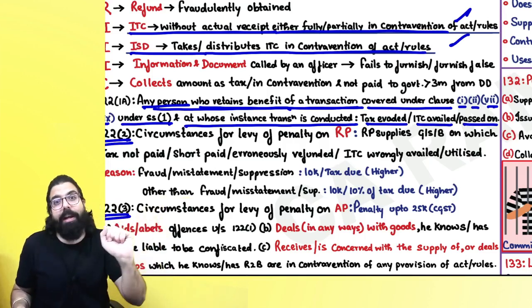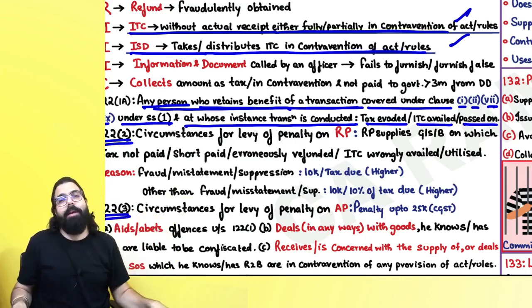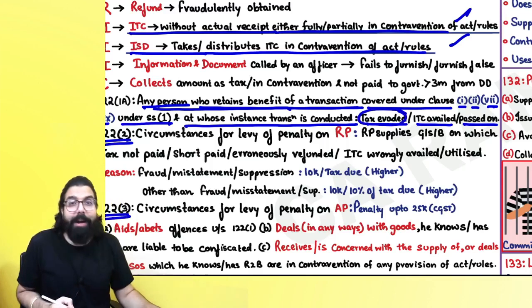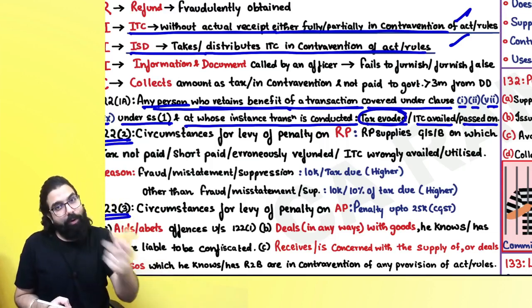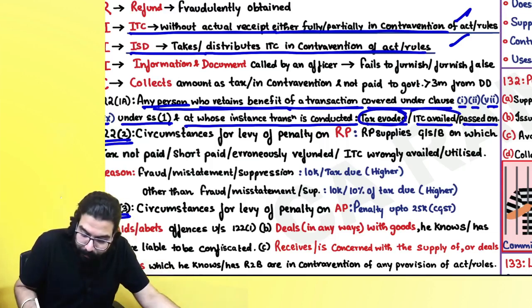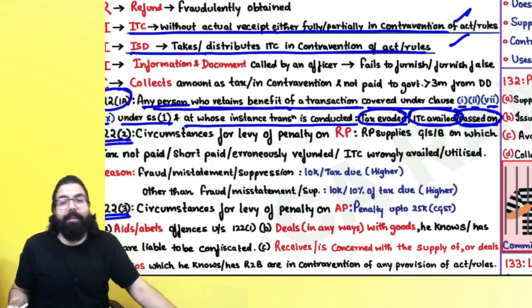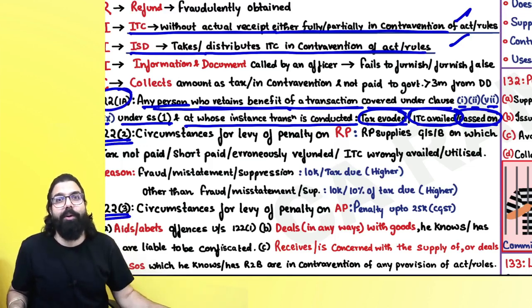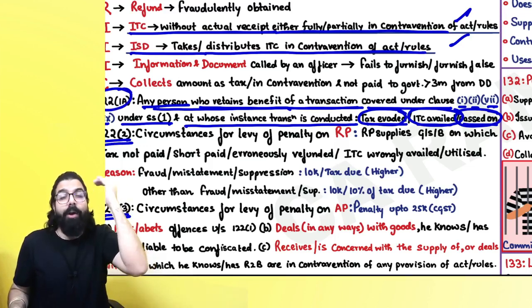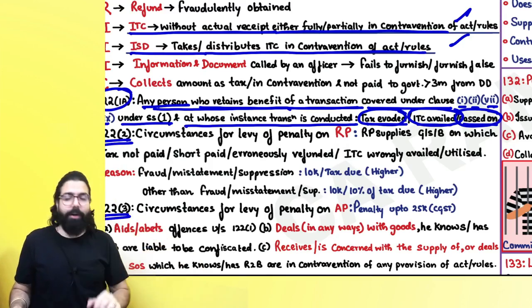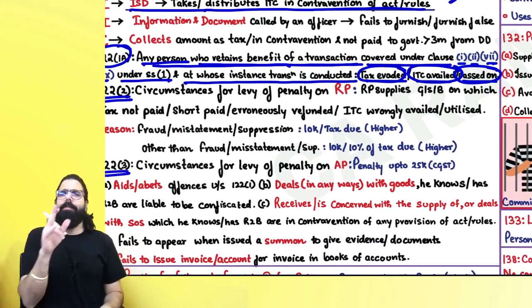whatever was the tax amount, that they will take, plus they will also go ahead and tell me to pay what? Penalty, which is how much I have evaded. If I made 2 crore rupees of evasion, then 2 crore will be the penalty. ITC availed or whatever the ITC I have passed on, that much amount of penalty I have to give. And this is basically section number 122 1A, introduced for those masterminds who were behind a fraud. Those people are now caught under 122 1A and penalized.